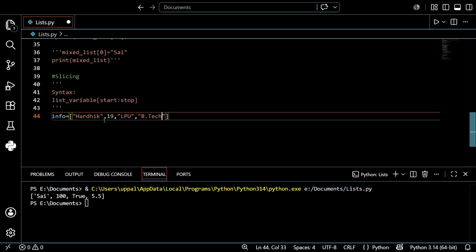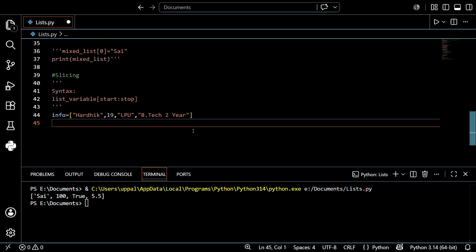I just completed my BTech first year, and now I'm in second year, so BTech second year. So I just gave a small info, that is one. Now I want to print a particular range. So let's see, I just want to group. So just write the list.